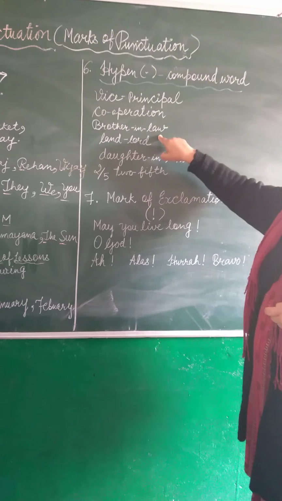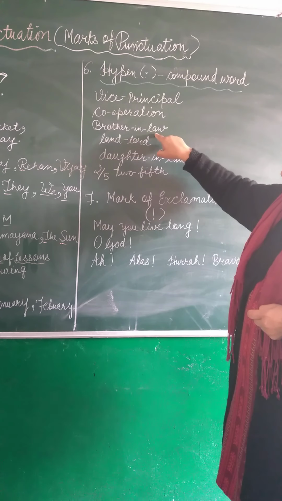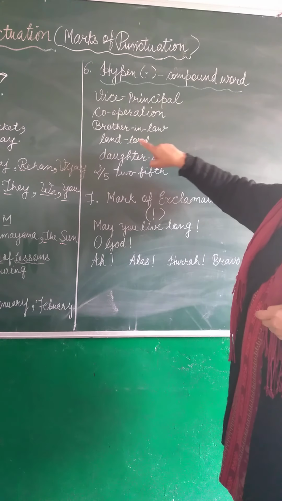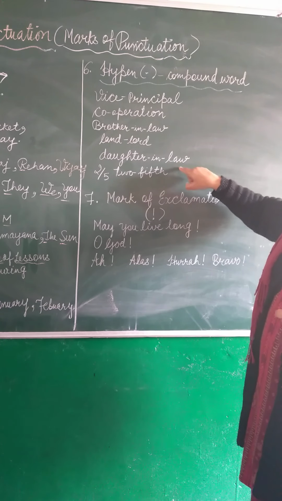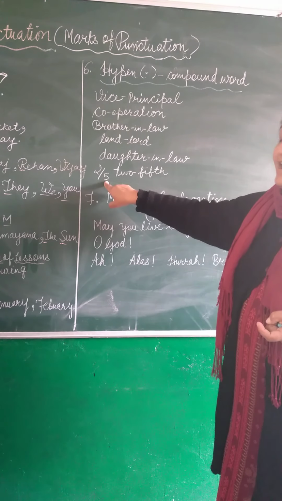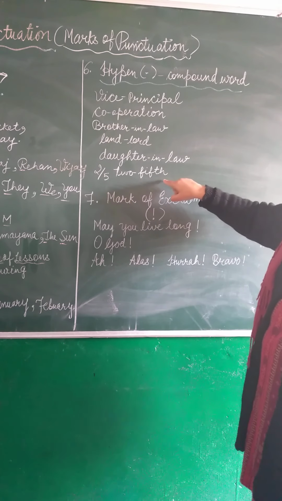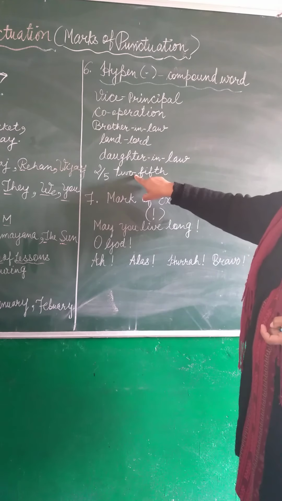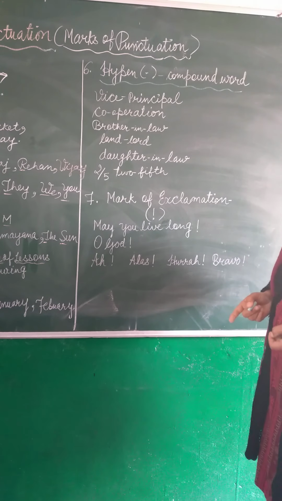Now brother-in-law. Brother, hyphen, in, hyphen, law. That is called brother-in-law. Landlord, daughter-in-law. I'll write 2 upon 5, but it is written as 2-5. This is a hyphen. So we use a hyphen for a compound word.